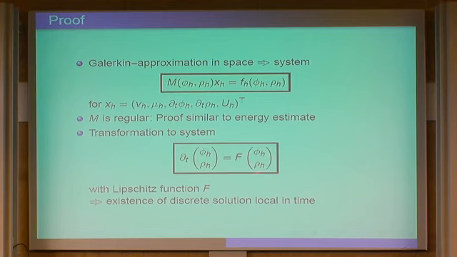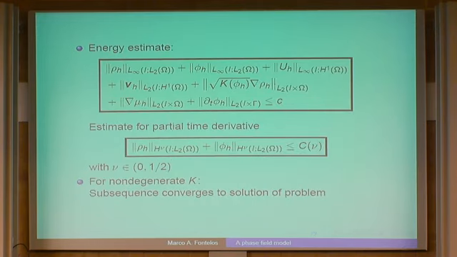So by the Picard-Lindelöf theorem, you can show that the discrete problem has a local solution in time for any interval of time. So you can construct solutions for any one of these discrete systems. If you want to pass to the limit, to make n go to infinity, you need some compactness. You can also prove that the time derivative, a fractional time derivative between 0 and 1/2, of the unknowns is globally bounded for any n.